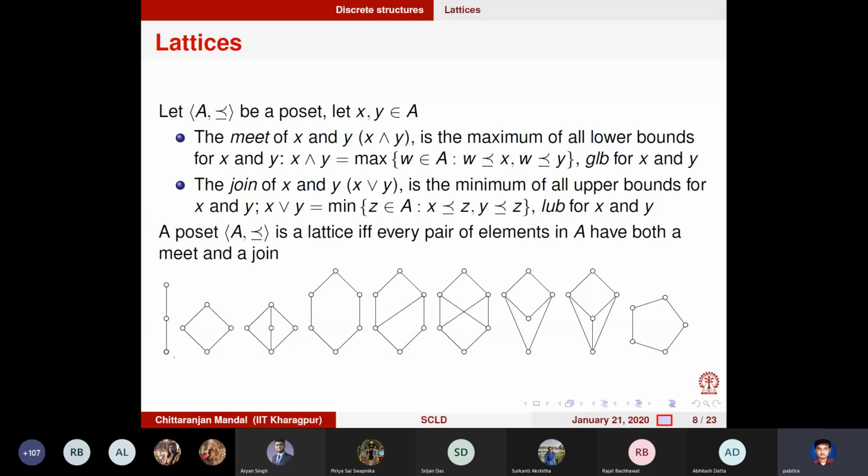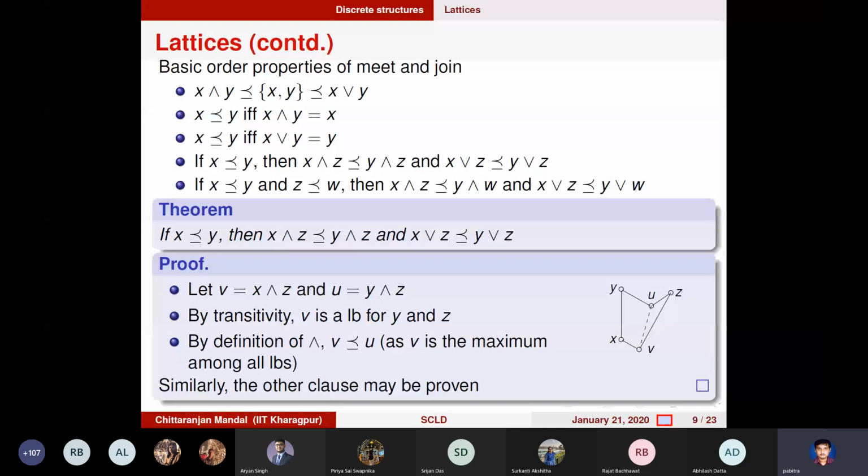Okay, so now if we look at this meet and join, I don't know if I have time today or not. If we look at this meet and join as binary operators, there are some properties that they satisfy. I'll just talk about this property. Maybe other properties I have to talk about in the next class.